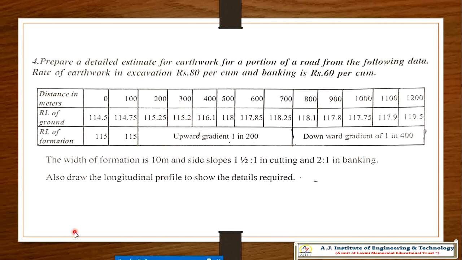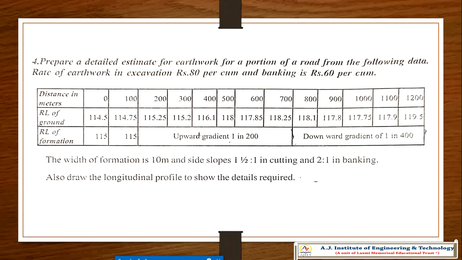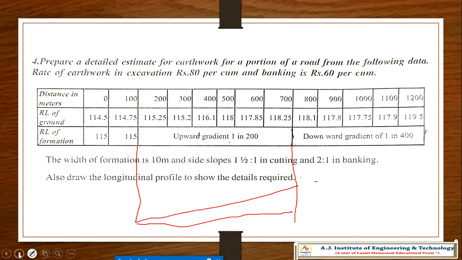If you are not getting it properly, from here to here it is a rising gradient. Actually I should not draw the gradient first.